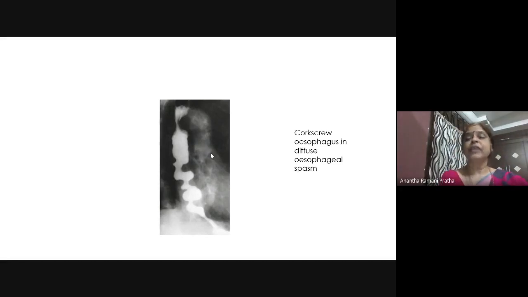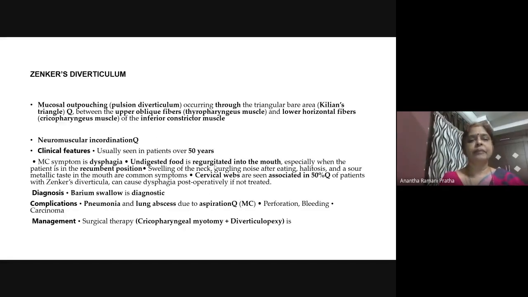But in diffuse esophageal spasm, multiple waves occur, and the esophagus also fails to relax. So this is a picture of a barium swallow. They have made the patient swallow the barium, and when the patient is swallowing, this picture is taken. If this barium swallow film is shown, this is a diffuse esophageal spasm. Right. Now let us do some bits on the diverticulum.